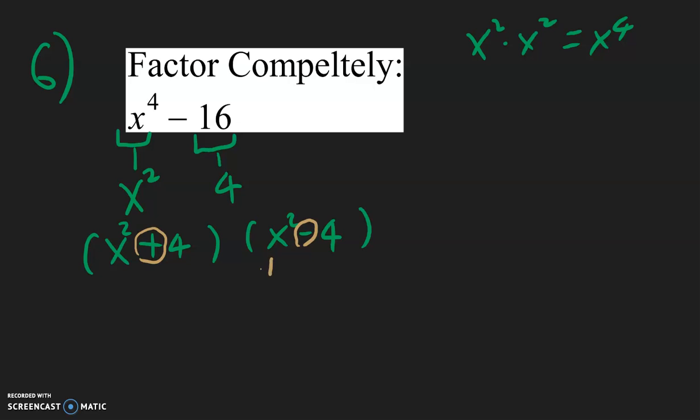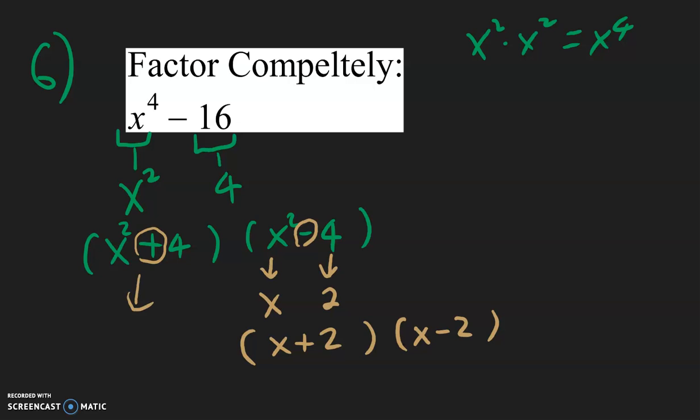So the square root of x squared is going to be x. The square root of 4 is going to be 2. So this is going to become x plus 2 and x minus 2. And now we can copy down this first factor, which will be x squared plus 4.